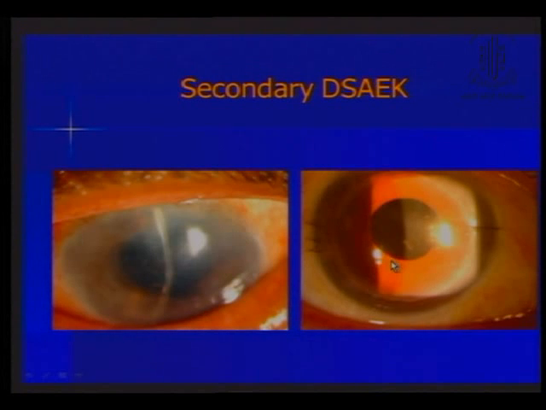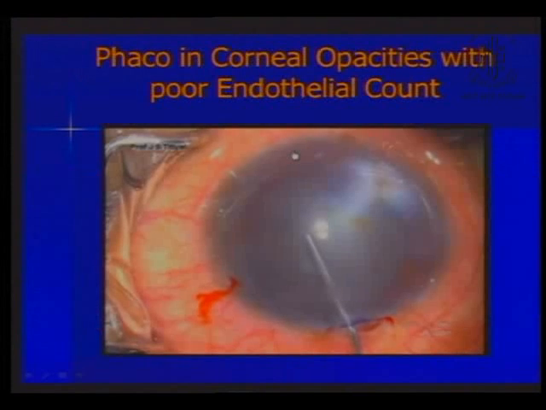So you have a choice of doing primary surgery in compromised endothelium as phaco and see how the patient does. If the patient does poorly, you can always refer the patient for a secondary procedure of endothelial transplantation.